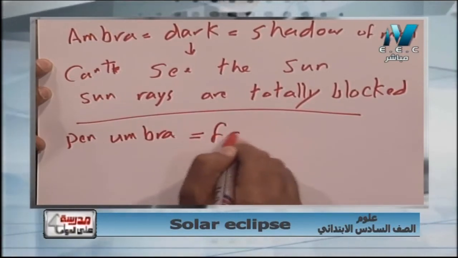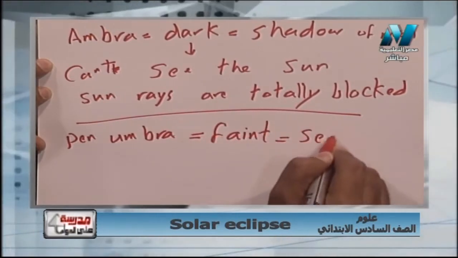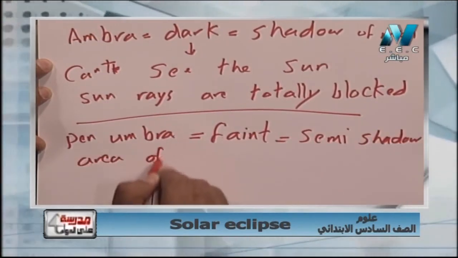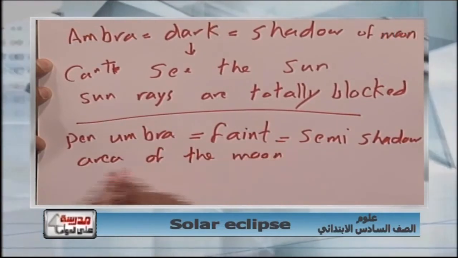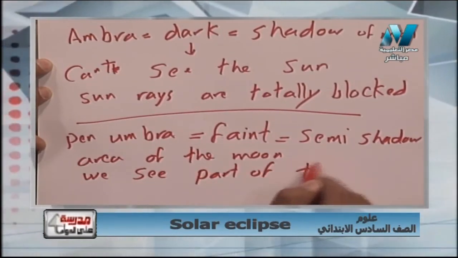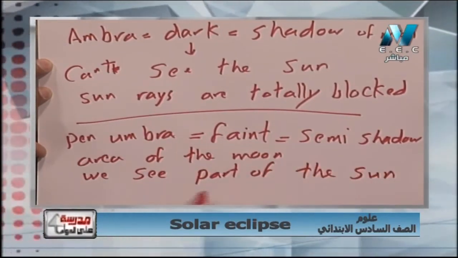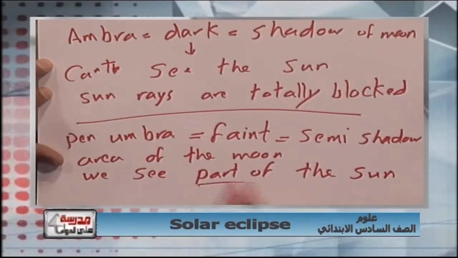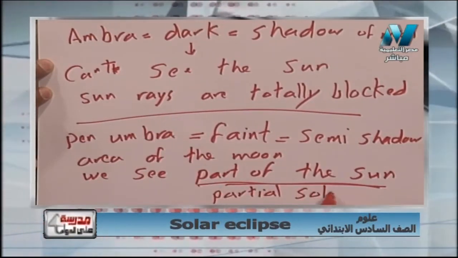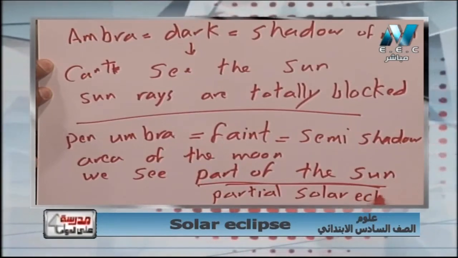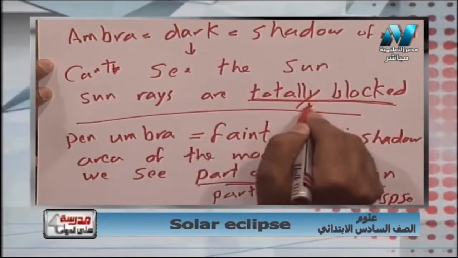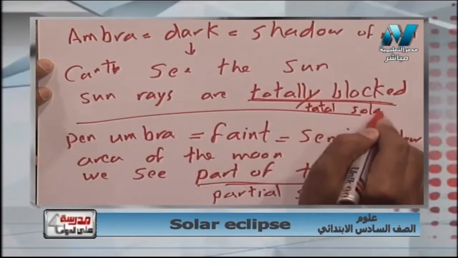And we have penumbra. Penumbra of moon, it's faint, equal semi-shaded or semi-shadow area of the moon. And here we see part of the sun. So, if we can see part of the sun, I can call it partial solar eclipse. And here I can call it total solar eclipse.